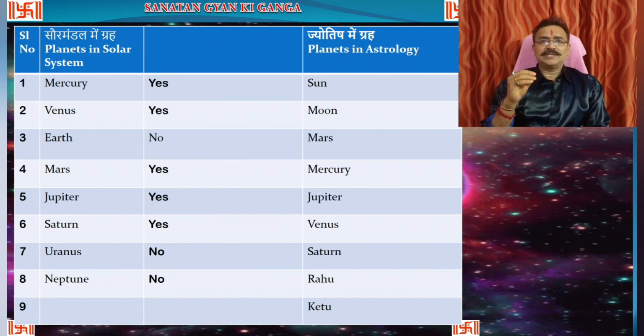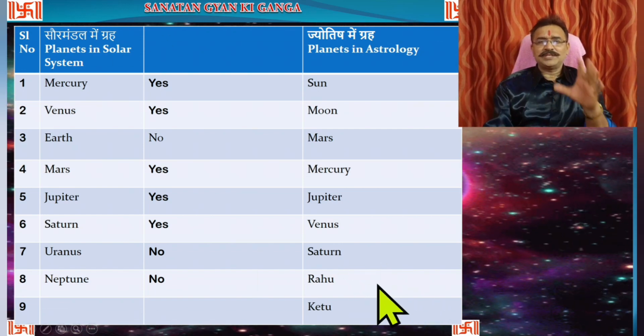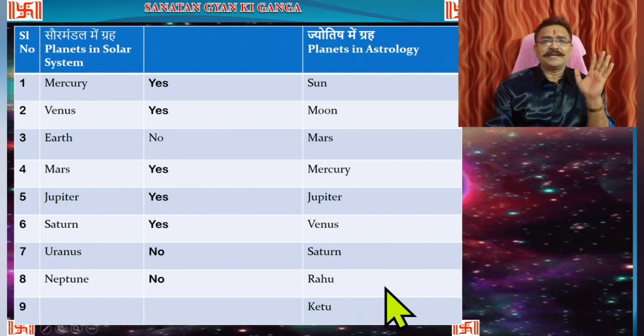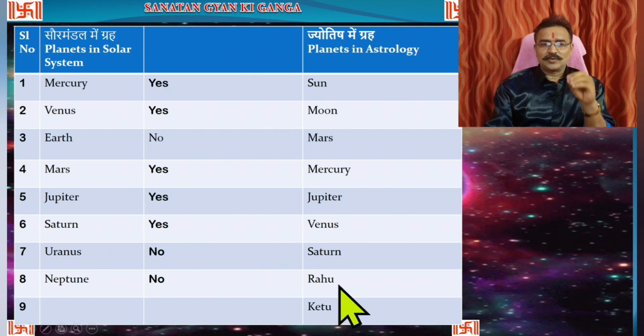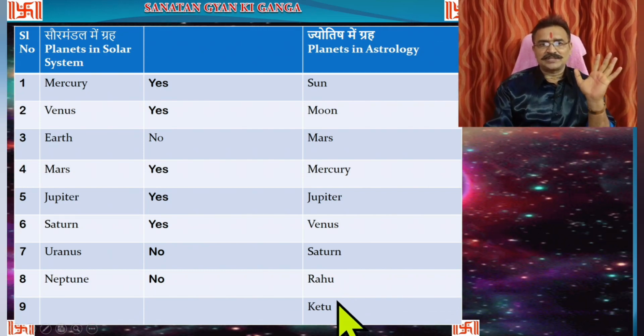So in astrology, Rahu and Ketu are additional 2 bodies which are practically not available. They are shadow planets, not real planets. So Rahu and Ketu are the shadow planets, studied as planets in the astrological system.